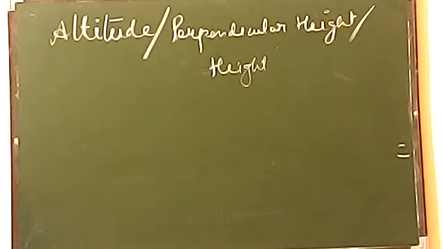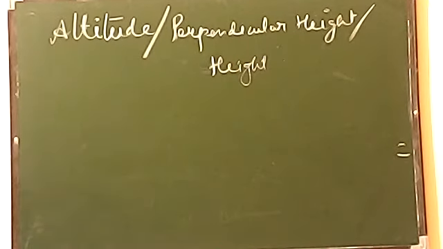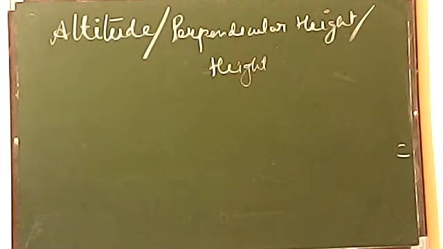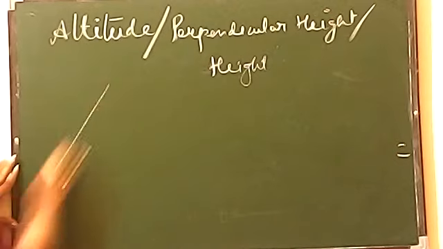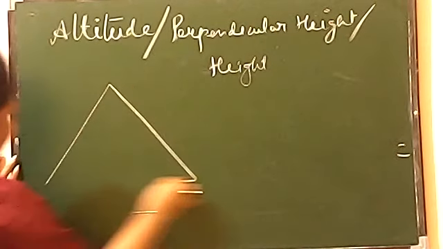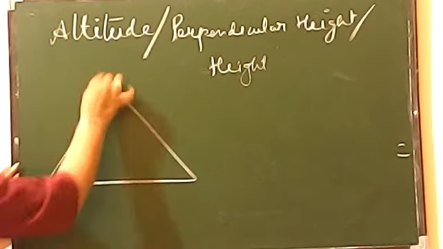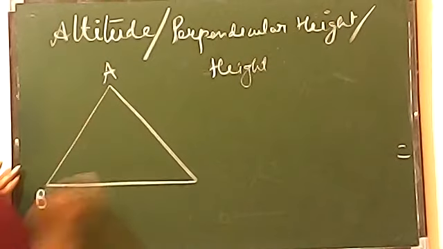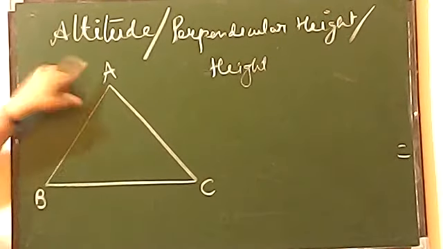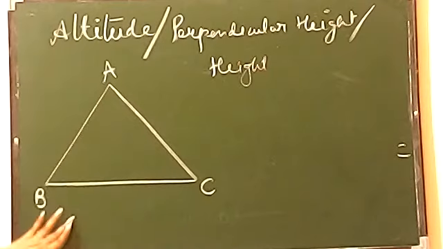Then I told you the example of a tent, the real life example of this perpendicular, or you can call it altitude of a triangle. So remember, it is a line segment, beta. Suppose I am drawing a triangle. It is a line segment which is drawn from the vertex to the opposite side.